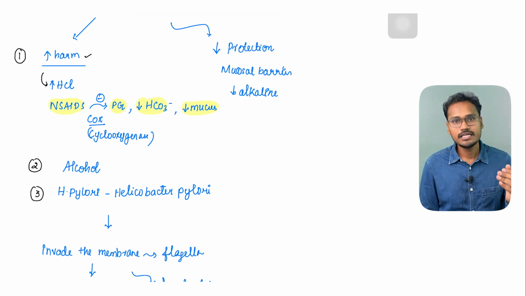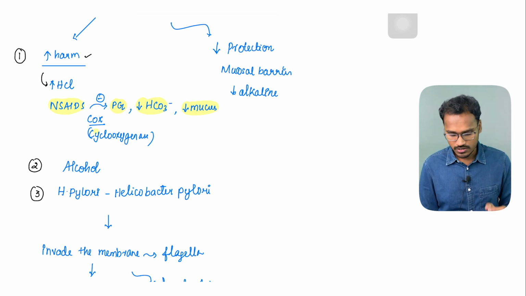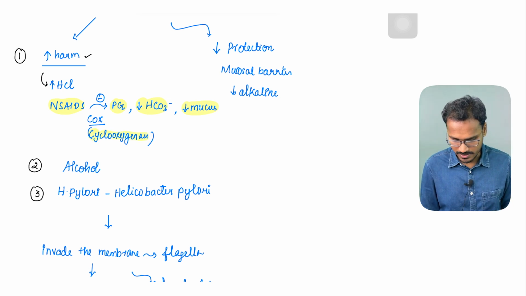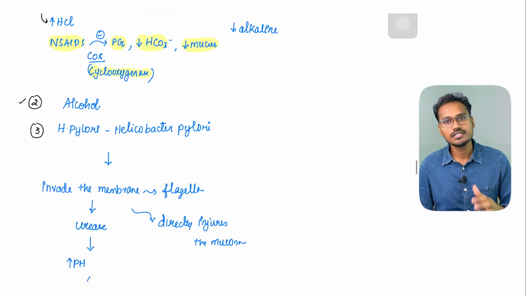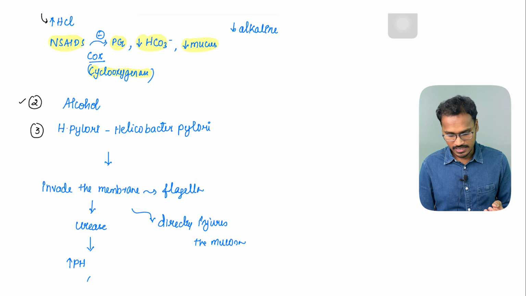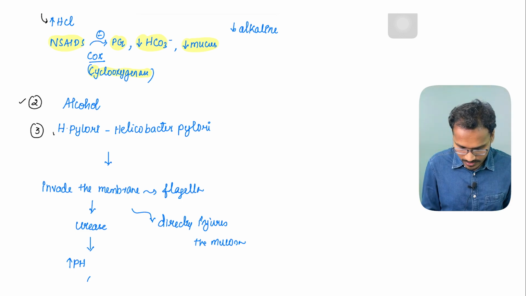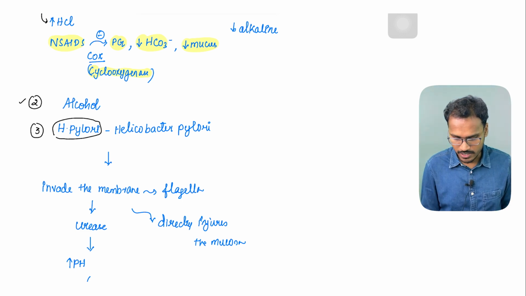So what they do is block the prostaglandins, decreasing the bicarbonate and the mucosa. The NSAID mechanism of action is that they block the cyclooxygenase enzyme, because of which the prostaglandin and bicarbonate levels come down, leading to the ulcer. Second is alcohol intake. Obviously, it is going to erode the mucosa, causing peptic ulcer disease. Next is bacterial infection like Helicobacter pylori.